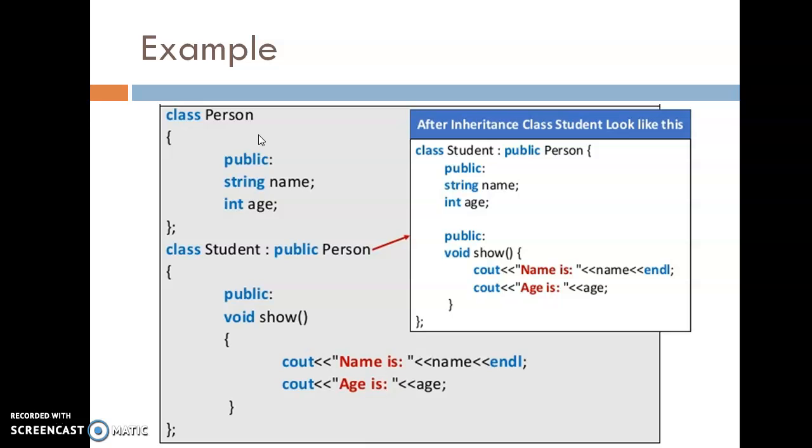See here, this name and age are not defined over here in this class student, but it is derived from the class person. So here there is a concept of inheritance. This is a base class, this is a derived class, and this is a single inheritance.